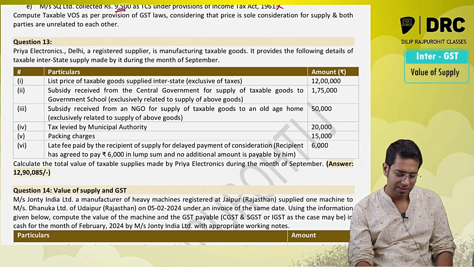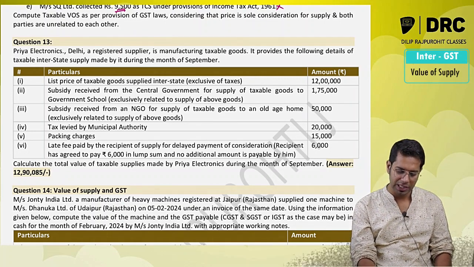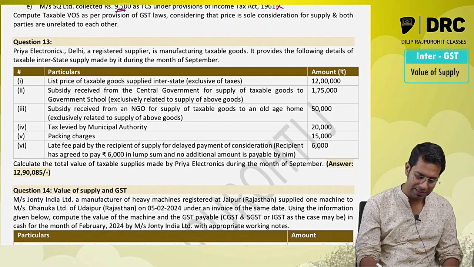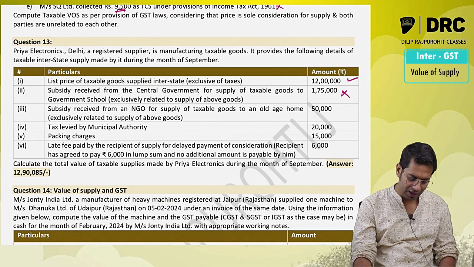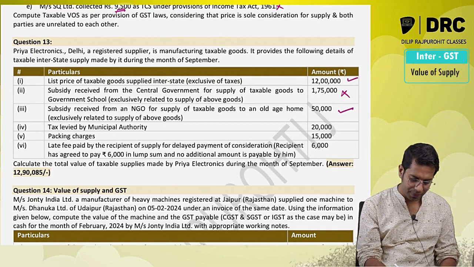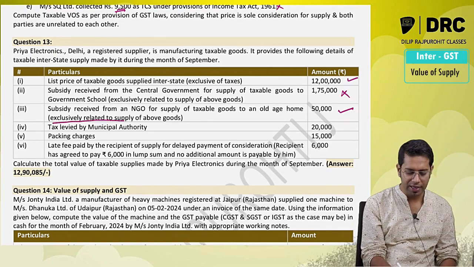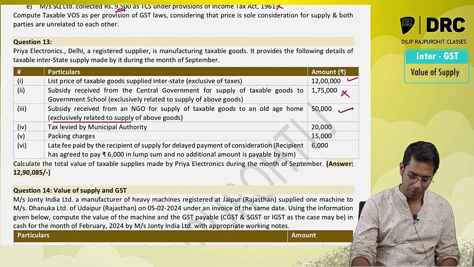Priya Electronics is a registered supplier in manufacturing taxable goods. It provides you the following details of taxable supplies. Okay, this is the list price. Subsidy received from central government, don't add it in value of supply. Subsidy received from NGO, add it in value of supply. When they say exclusively related to supply above, that means it is directly linked to the price. Municipal taxes add, packing charges add.